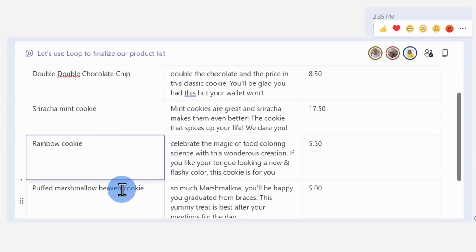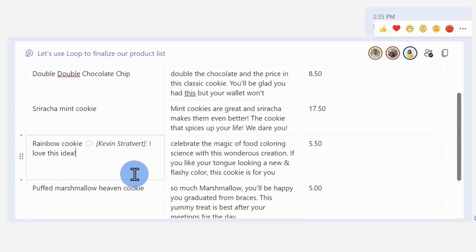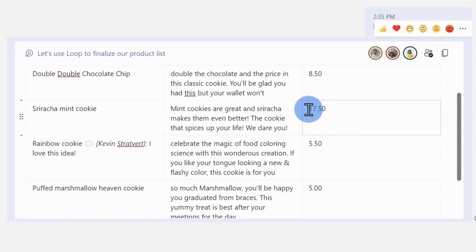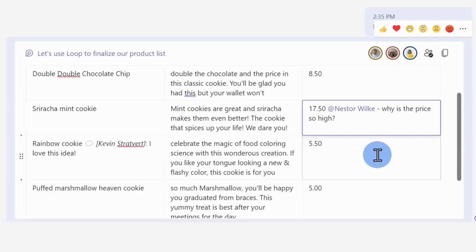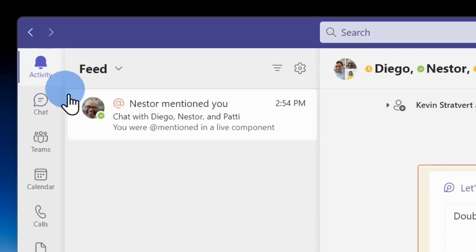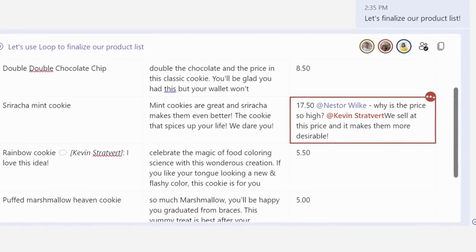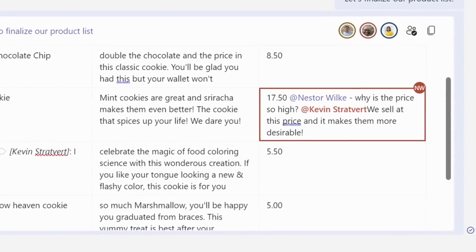Here, I can type in the / key twice, and that way I could leave a comment. I love this idea. Down below, I see that the Sriracha Mint Cookie, that's a little bit expensive. Here, I can also enter the @ symbol to @mention someone. And when I @mention someone, it'll show up in their activity feed, so that way they don't miss my message. Here, I'll type in @Nestor, why is the price so high? Oh, and looks like Nestor @mentioned me back, and he says that we actually sell some at this price, and it makes them more desirable.